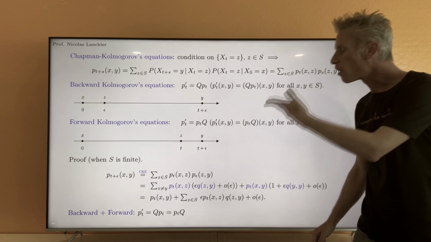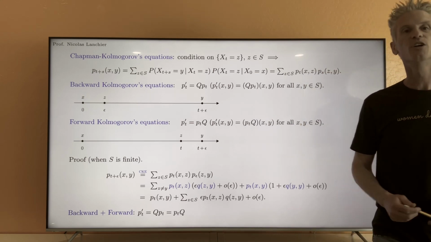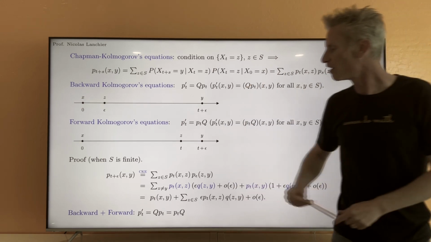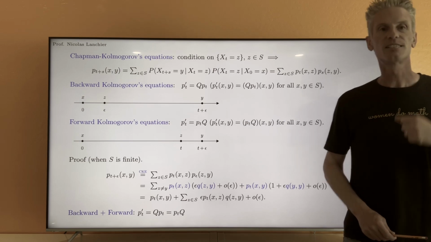And from this equation in matrix form, you can in fact deduce, at least in theory, an expression for P_t.